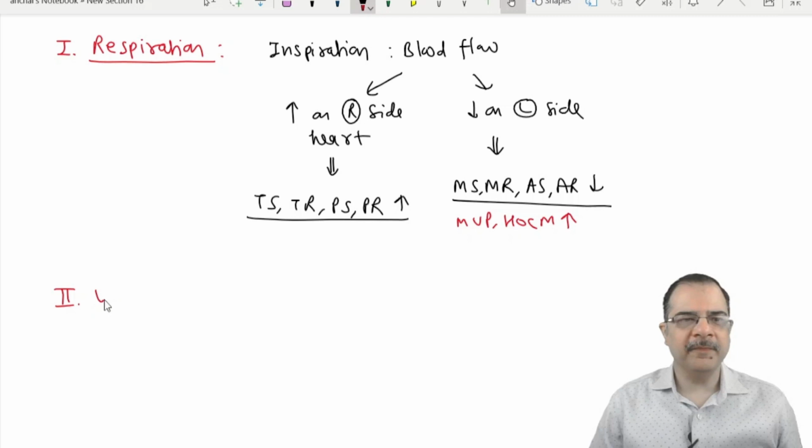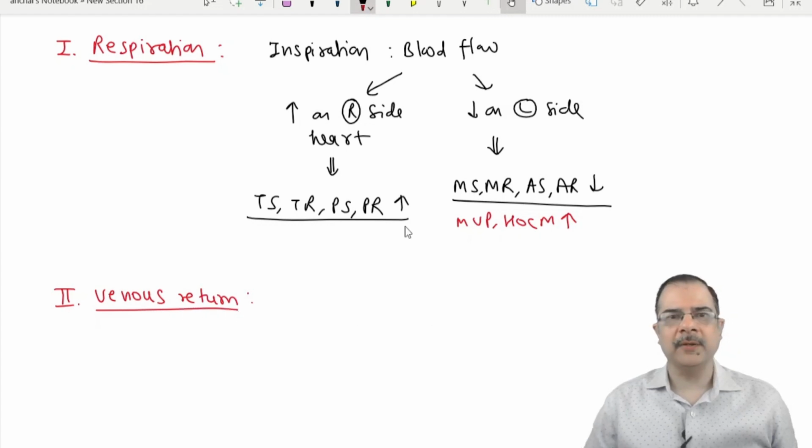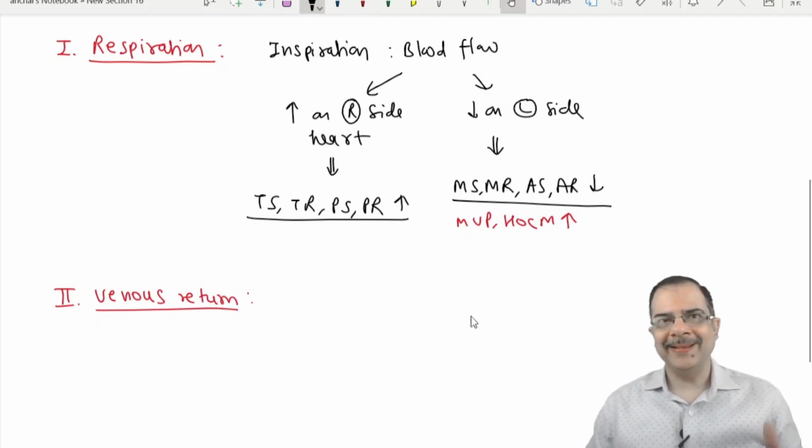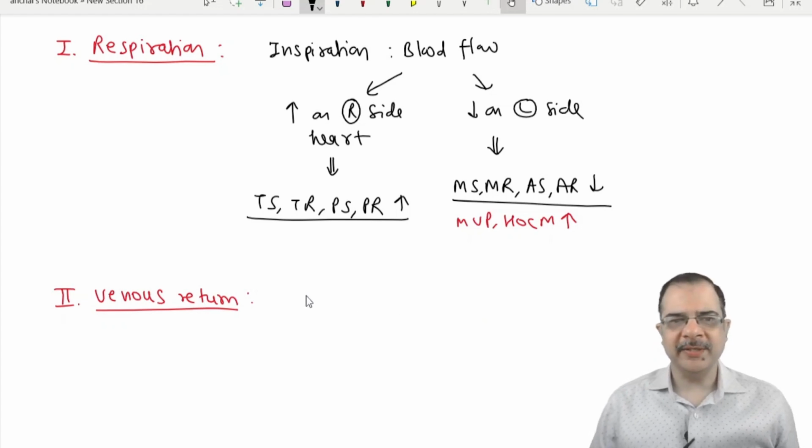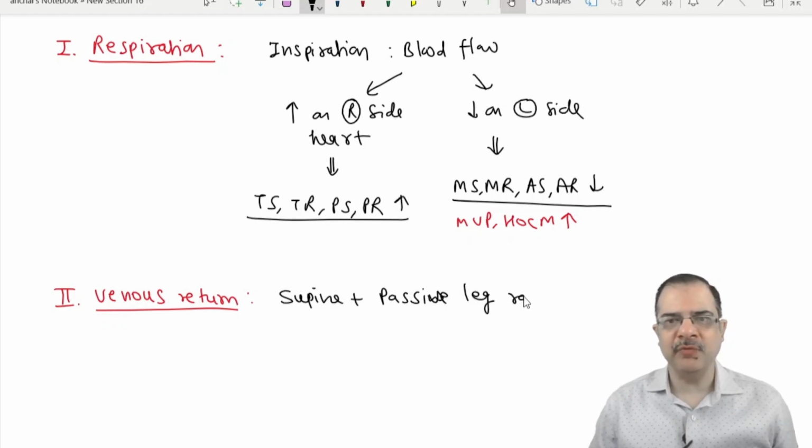Now coming to the second maneuver, and the second maneuver is the venous return to the heart. If the venous return is reduced, murmur will reduce. If venous return increases, murmur will increase, whether it is a right-sided murmur or left-sided murmur. The maneuver done here is the patient in a supine position and passive leg raising.